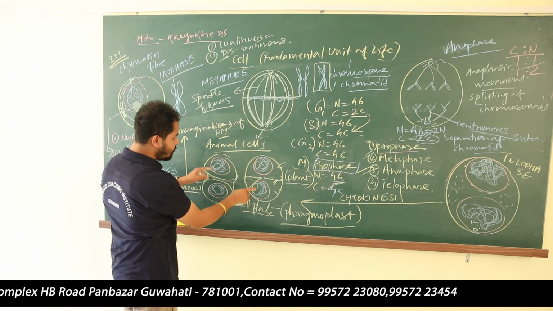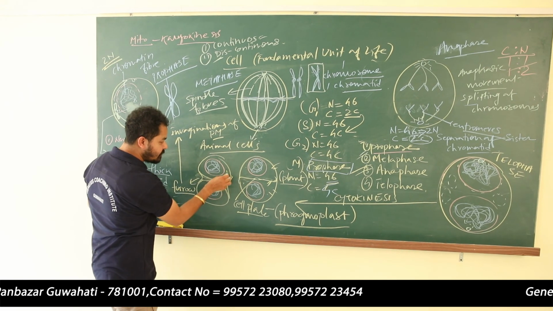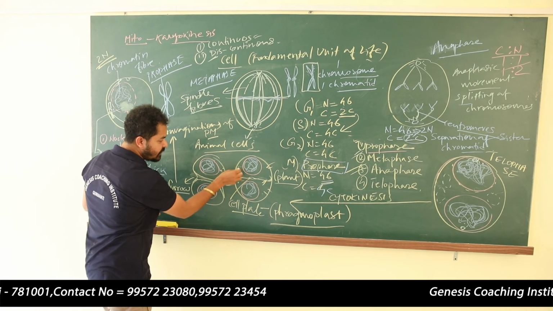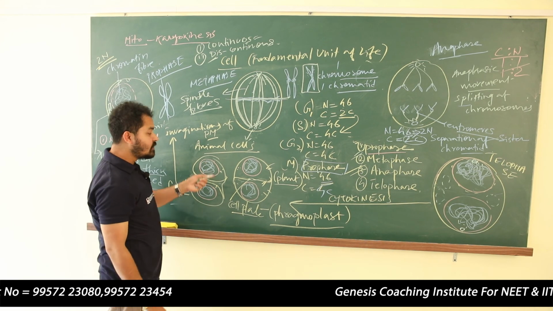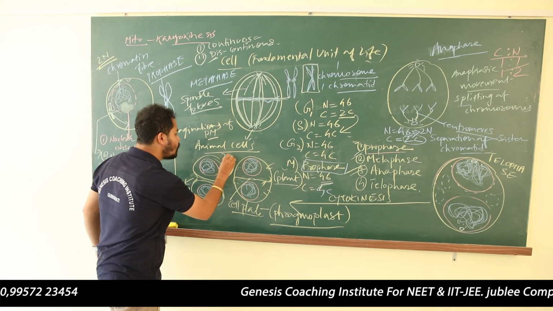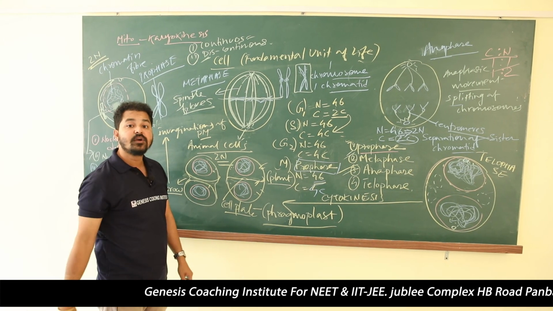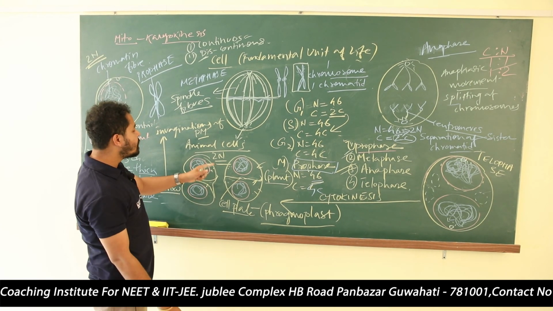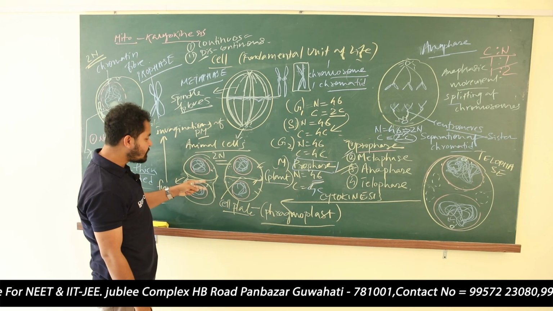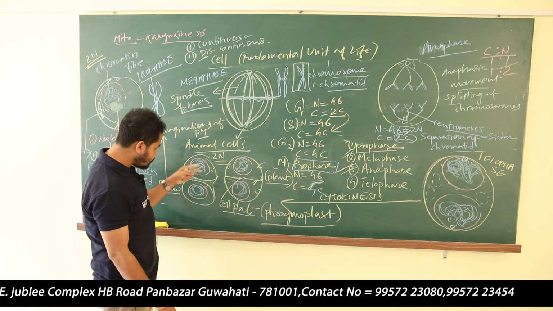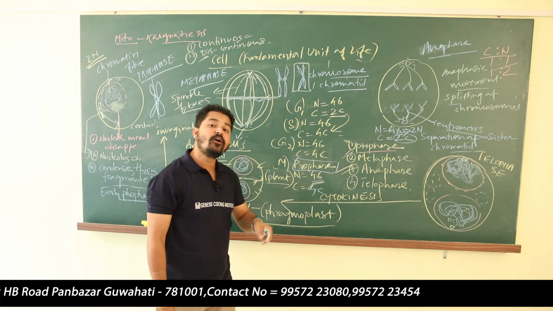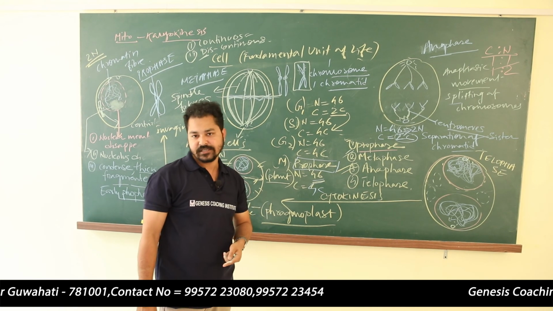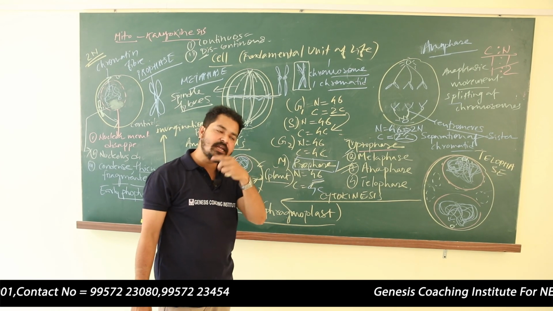Now in mitosis, from one cell we are getting two cells, and the chromosome number will remain the same, that is twice n. The mitosis cell division is also known as the equational cell division, because the chromosome number remains the same. And mitosis cell division will take place in diploid cells and haploid cells.